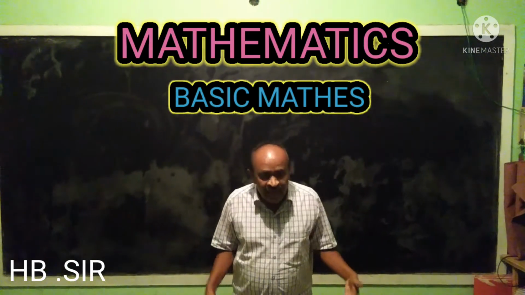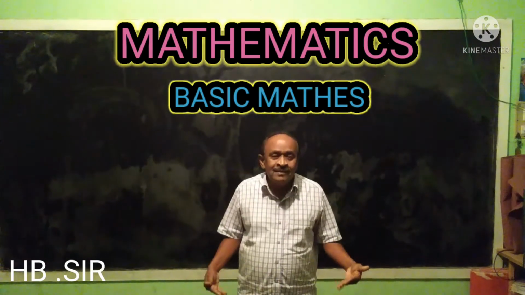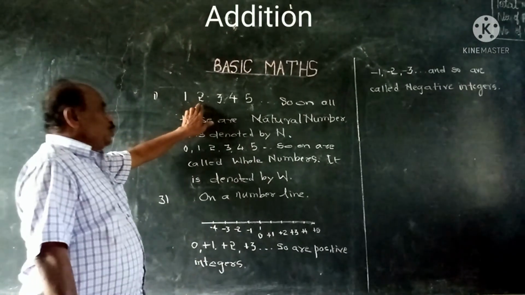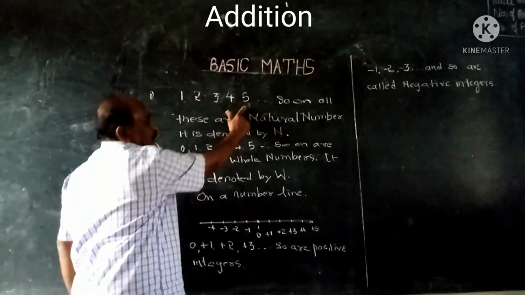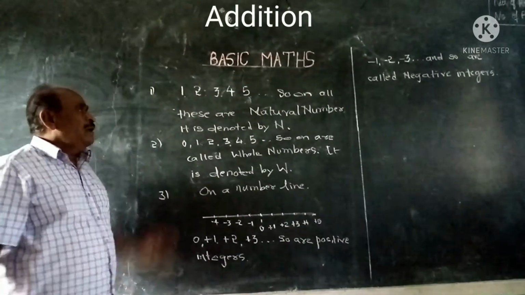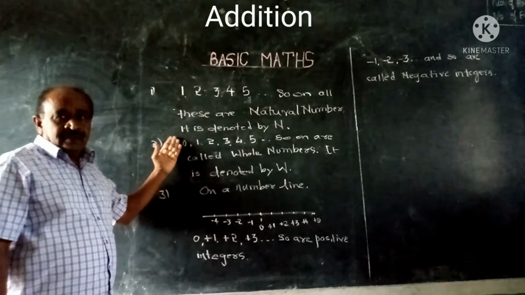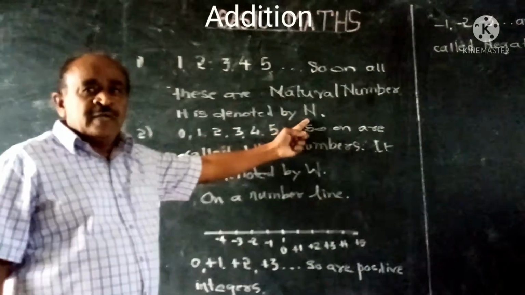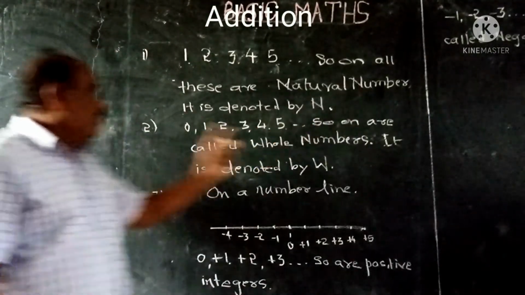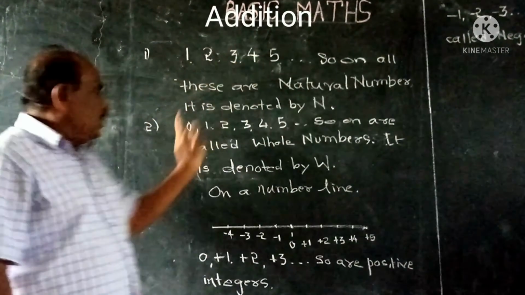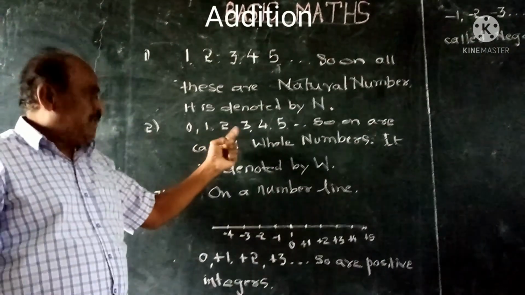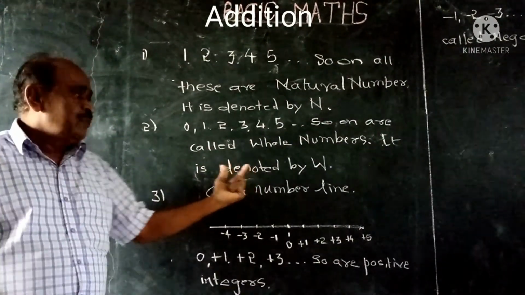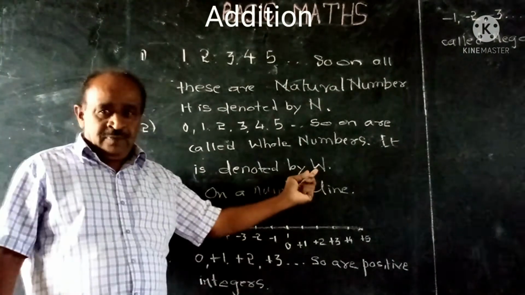My dear parents and my dear children, today I am going to start with addition of single digits. 1, 2, 3, 4, 5 and so on are all called natural numbers. It is also denoted by N. If 0 is included, these numbers 0, 1, 2, 3, 4, 5 and so on are called whole numbers. It is denoted by W.